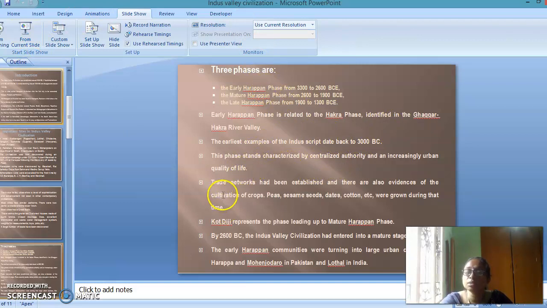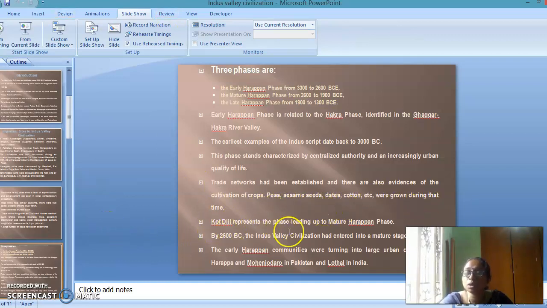So the next one is that the trade network also flourished during the Indus Valley period, and there is also evidence of cultivation of crops. Already I have mentioned cotton, and along with that peas, sesame seeds, dates, etc. were grown during the time.